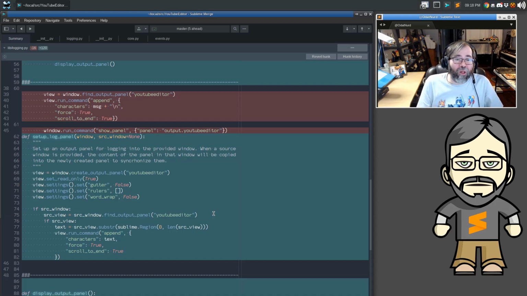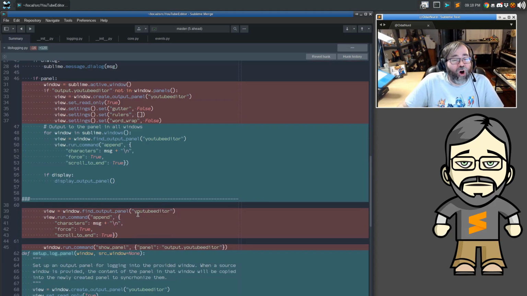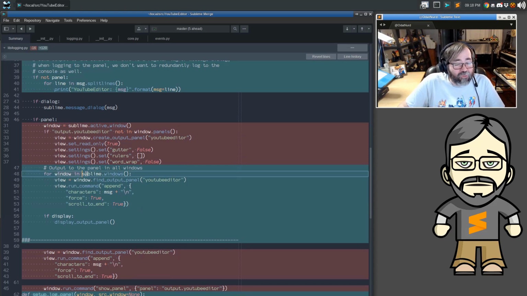So when the plugin loads, it adds an output panel to every window that exists. There's an event listener, which when a new window is created, which is another thing that we need the new API for, I may have said that already, I'm not sure, we also add an output panel to that one right away, and it's called with this. So after the output panel is set up, it will actually grab the content of one of the existing windows and cram it in there to make sure that the new window when it's created automatically has an appropriate output panel, and the log sends output to every window and not just into one particular window.